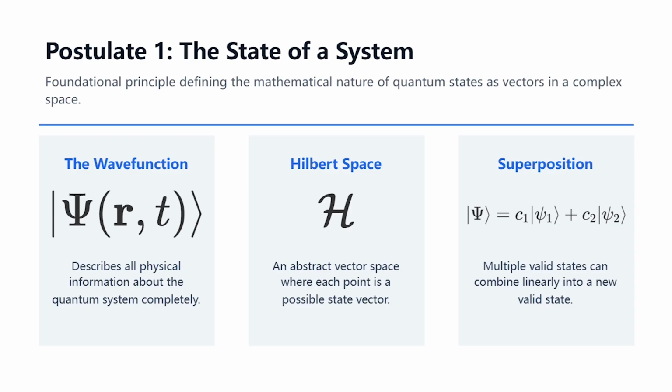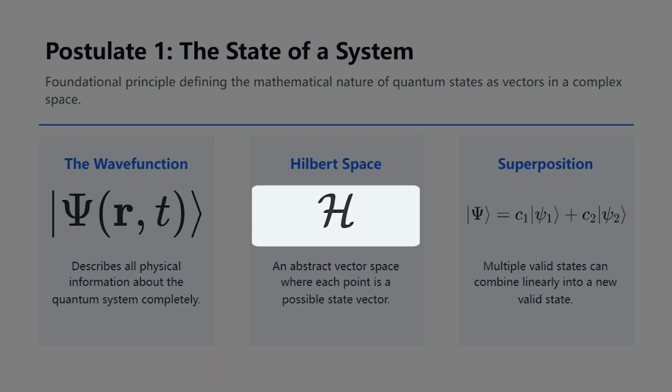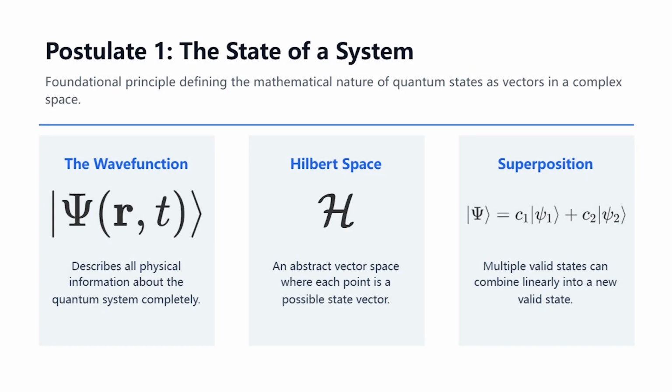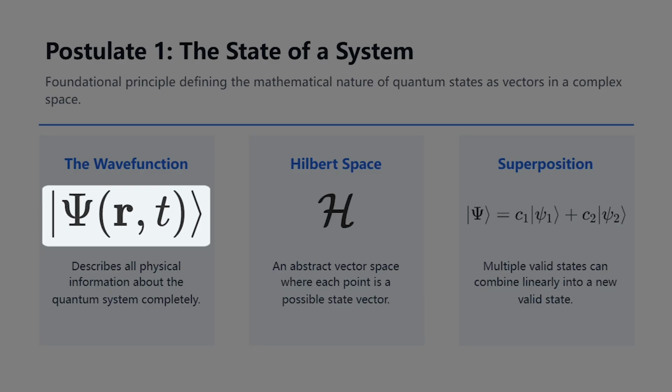Hilbert space, denoted by this stylized H, is an abstract infinite-dimensional vector space. Think of it as a rigorous playground where all possible states of our system are represented as vectors. The geometry of this space is what allows quantum mechanics to be so mathematically consistent.